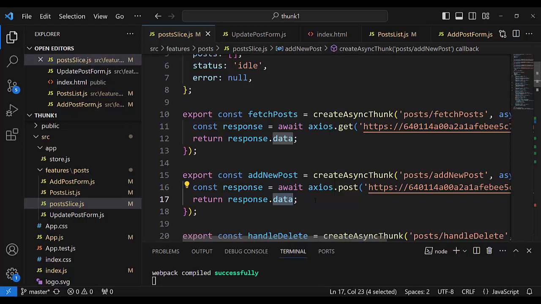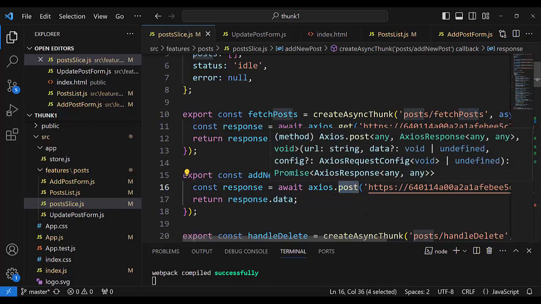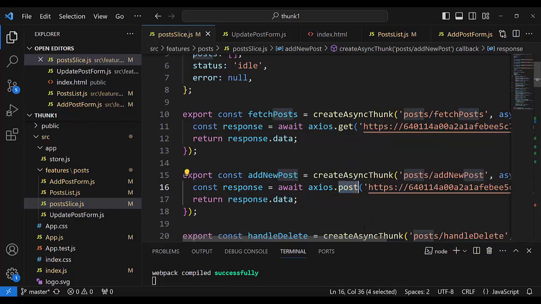ID, title, content. Title and content is what we send, what we post from our form. We post to the mock server, and the ID is created on the mock server. The mock server gives the ID, because only the mock server knows what the ID is. The response is ID, title, content, the same as what we send. It is only one post.